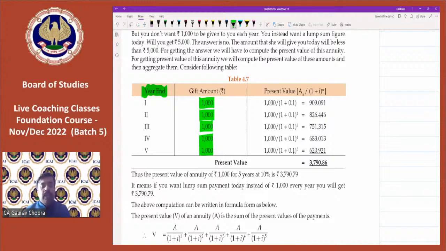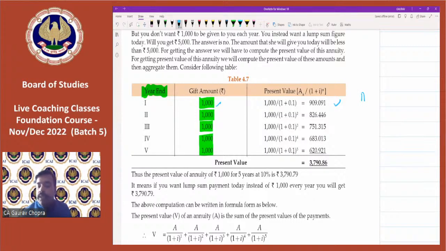Now we have to calculate the present value. So here we have to be a bit careful. For the first year, the power will be only 1. Because whatever we are receiving at the end of 1 year, that we have to bring to the present. If I am receiving 1,000 rupees after 1 year, then what is the value today? It will be simply 909. So we have to use the year 1, power 1.